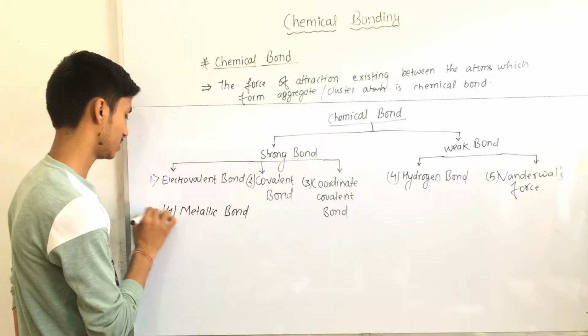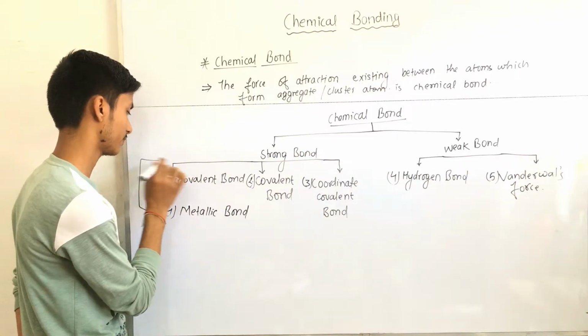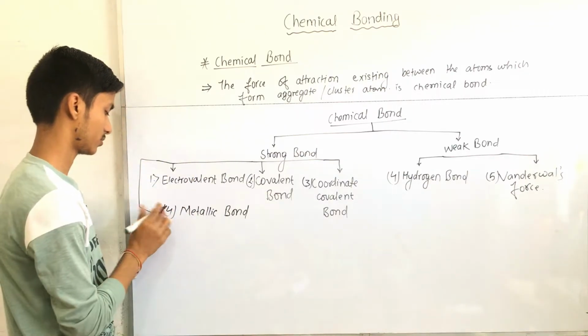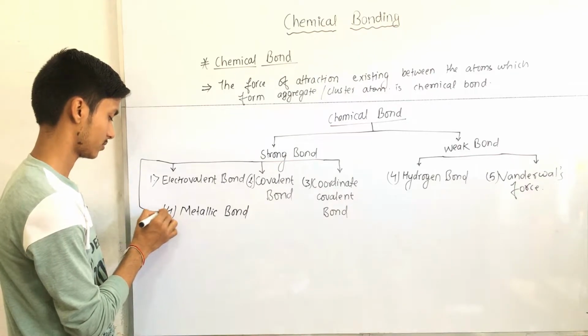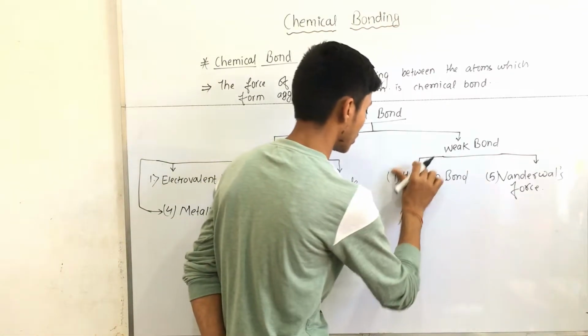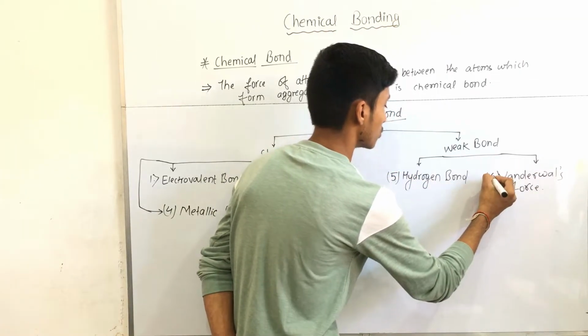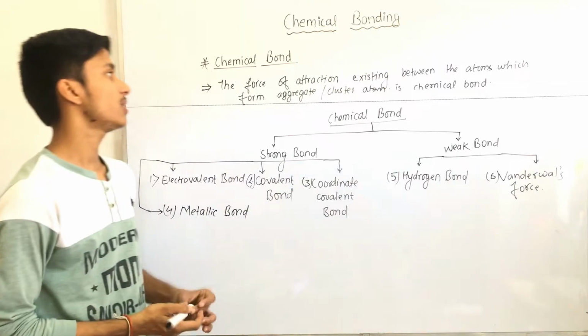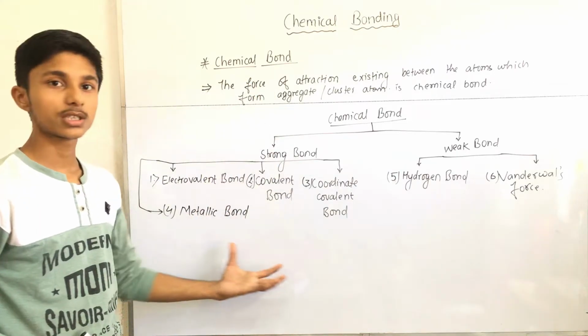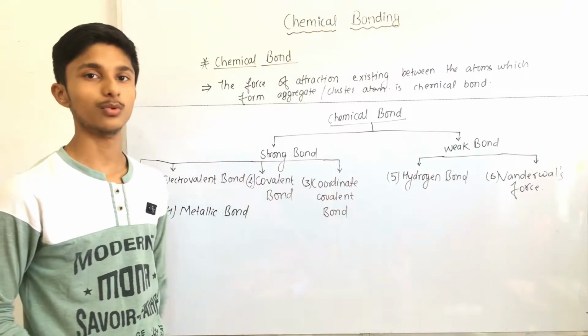This is also a strong bond, and here we replace 4 by 5 and 5 by 6. So under this chemical bond topic we are going to discuss all these types of bond.